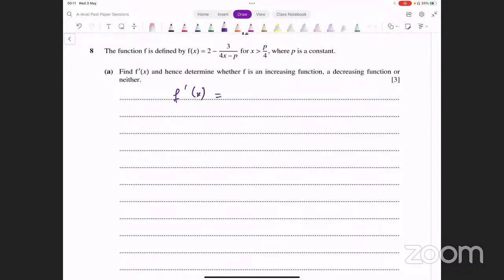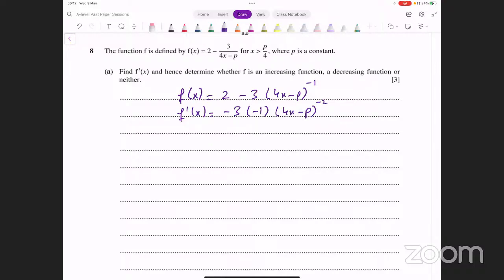f dash of x. Before we do that, let's actually write the function in the power form. Denominator को ऊपर ले आते हैं, it becomes 2 minus 3 into 4x minus p whole raised to power minus 1. Now let's find the derivative of this. Derivative of 2 is going to be 0. Derivative of the second term is minus 3 into minus 1 into 4x minus p. The power gets reduced by 1, so minus 1, that's minus 2.